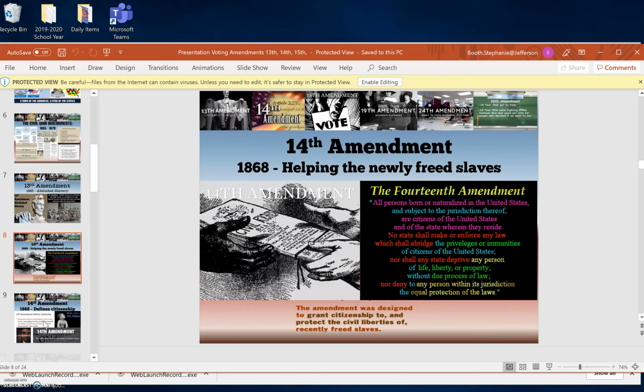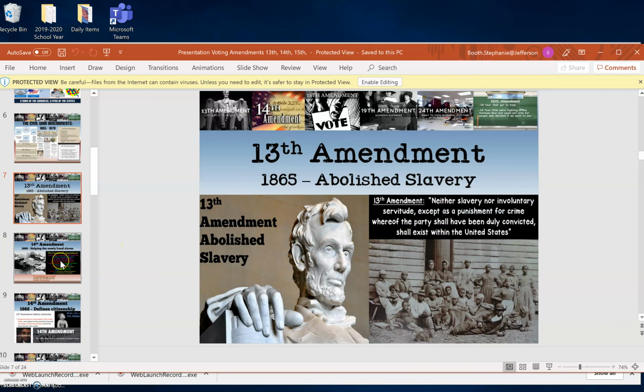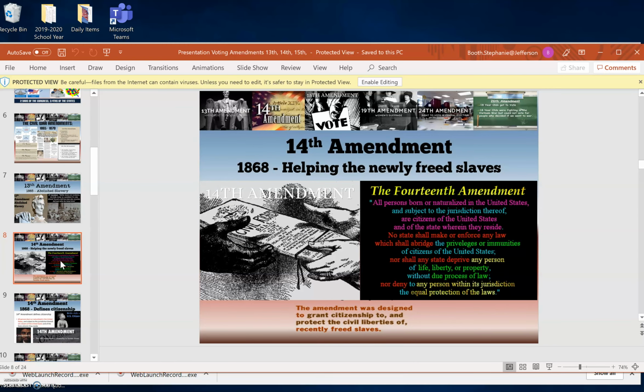Now we're at the 14th Amendment. The 14th Amendment, of course, is our Citizenship Amendment. It's the amendment that just defines citizenship for us. Immediately before that was the 13th Amendment abolishing slavery. The 14th Amendment actually defined citizenship. And this is what it says. All persons born or naturalized in the United States, and subject to the jurisdiction thereof, are citizens of the United States and of the state wherein they reside.